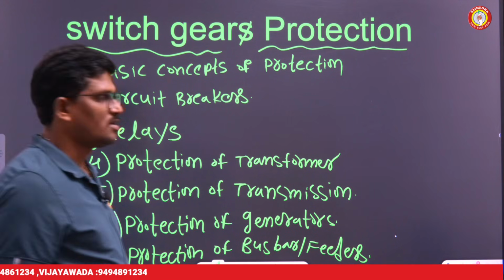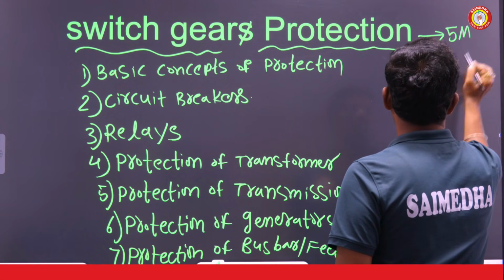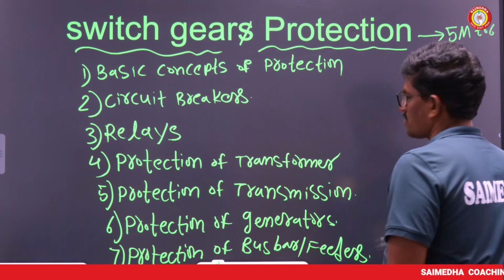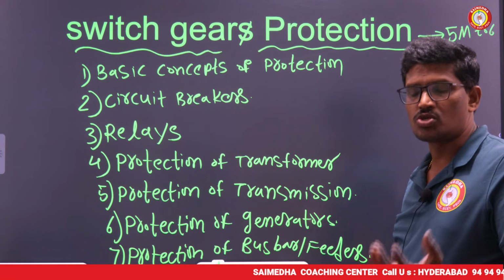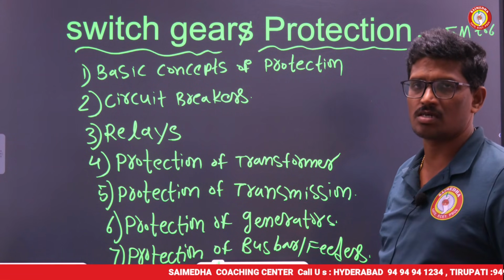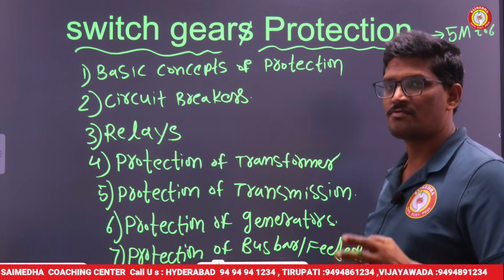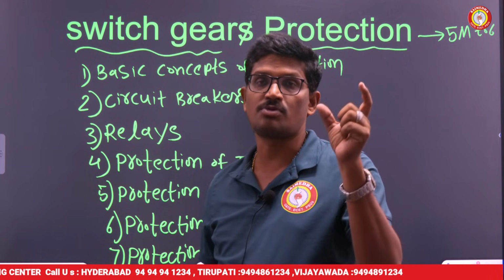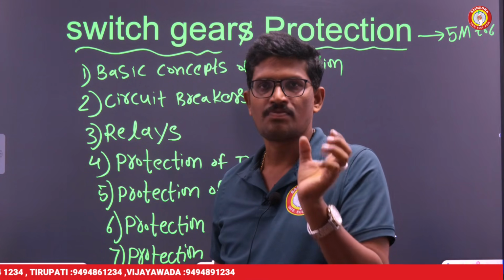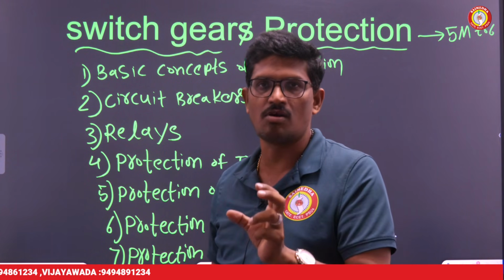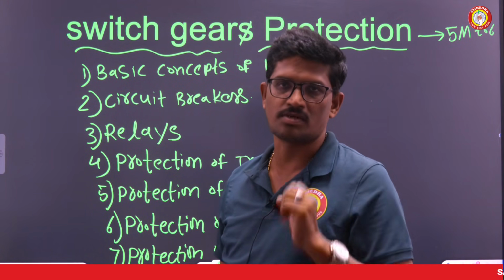From these topics, we can expect questions in the examination. Total marks is around 5 marks minimum, sometimes 6. This is what we can expect. Generally, for the entire power system, the weightage of marks is around 20 to 25 marks, minimum 20. In the span of 20 marks, 10 marks for generation, transmission and distribution lines 5 marks, and switchgear and protection is 5 marks. This is the weightage of marks from power system.